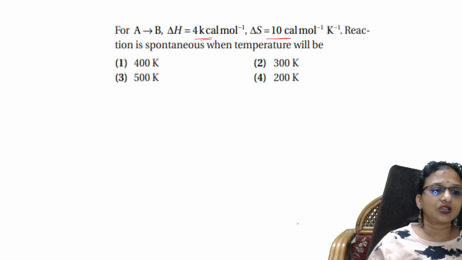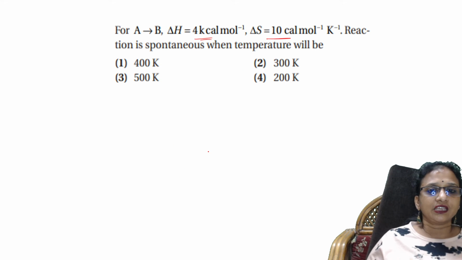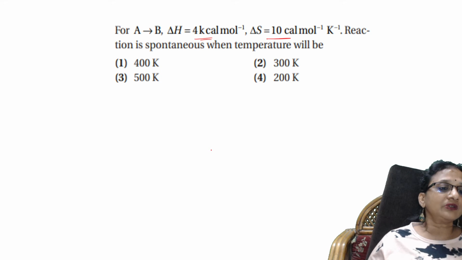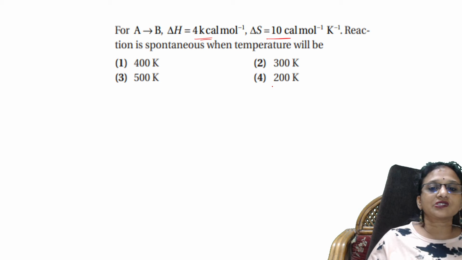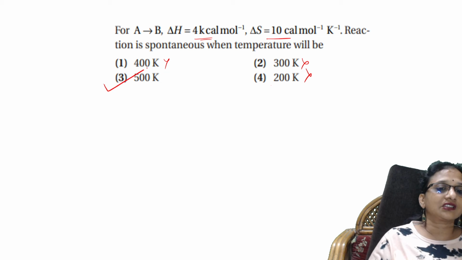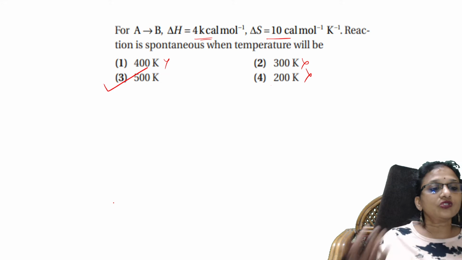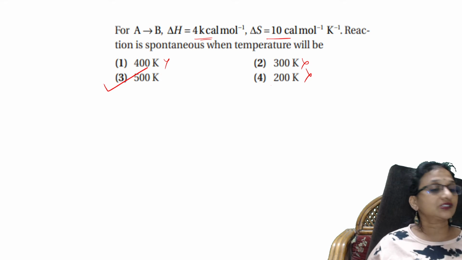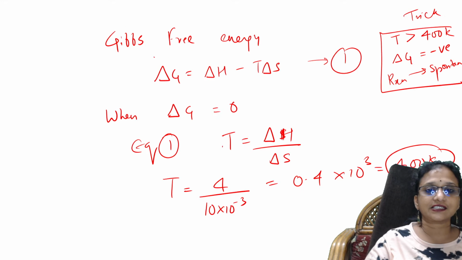Easy. So now you tell me: the reaction is spontaneous when the temperature is more than 400, as I said. It should be more than 400, which means this is ruled out, this is ruled out, this is also ruled out. So it is nothing but 500. It should be more than 400, then only the Gibbs free energy would be negative. Easy? Yeah. Next question.